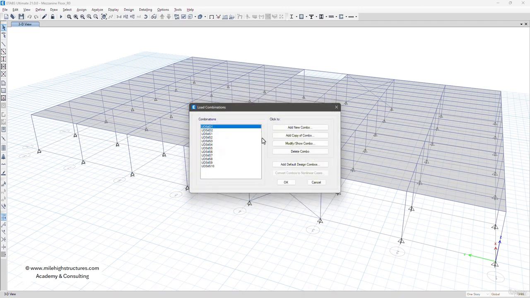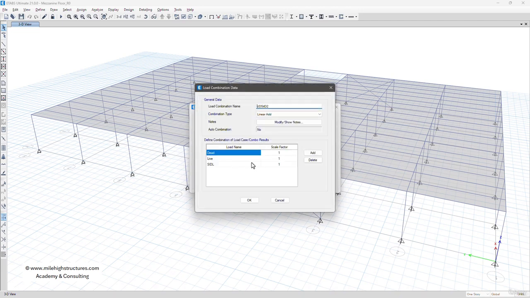We can left click on OK. After that, for the second one we add the live load also. In this case, just a minute, one time dead load plus live load. I shall use live load and action interchangeably, because both of them mean the same thing.